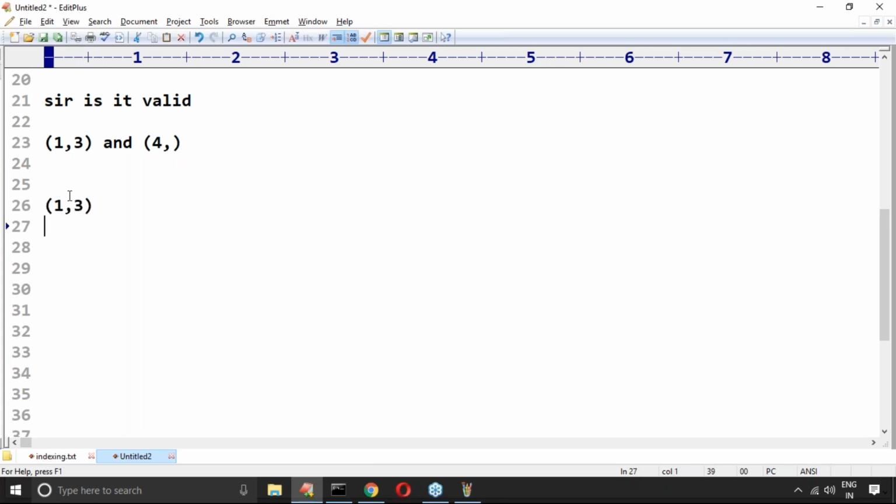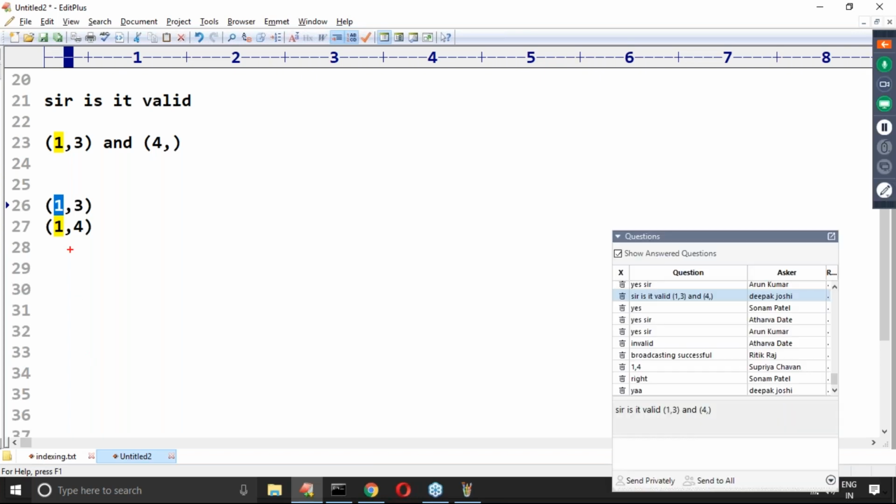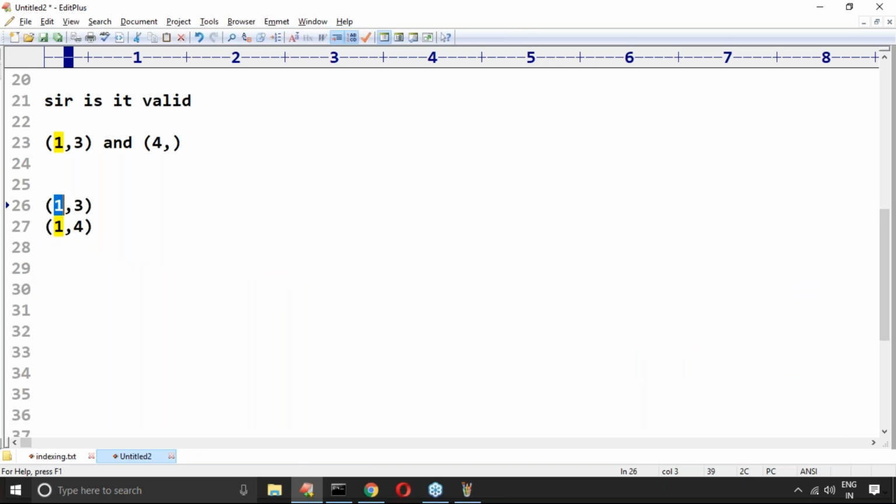1, 3. Next, here it will become 1, 4. Okay, the second one will become 1, 4. Rule 1 completed. But for rule 2, now we are facing a bigger problem. Rule 2 fails, and we immediately get an error. In the first dimension, the sizes are the same, no problem. But in the second dimension, the sizes are different, and neither is 1. That's why replacement is not going to happen. We will get a value error.